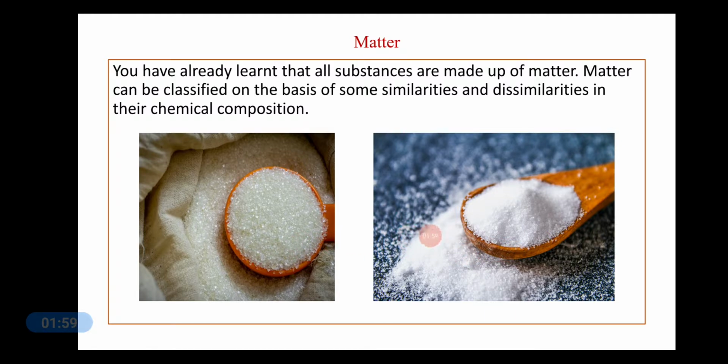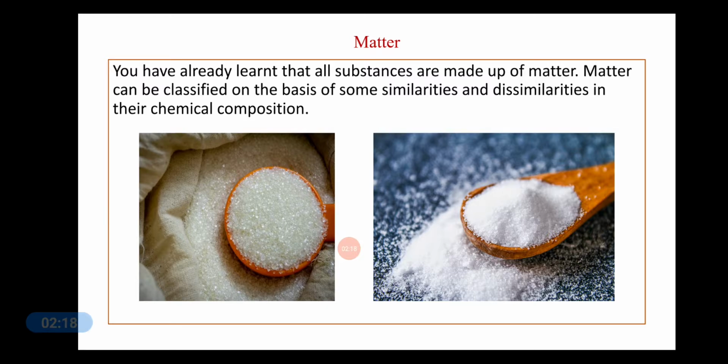So they both have separate components. That is, the chemical composition of sugar and salt are different. They are made up of different types of atoms. So they are dissimilar in their chemical composition.